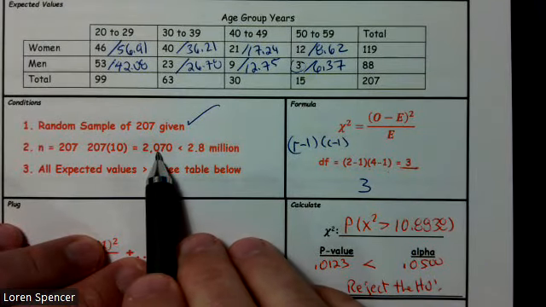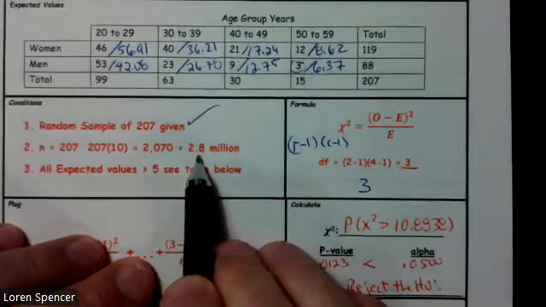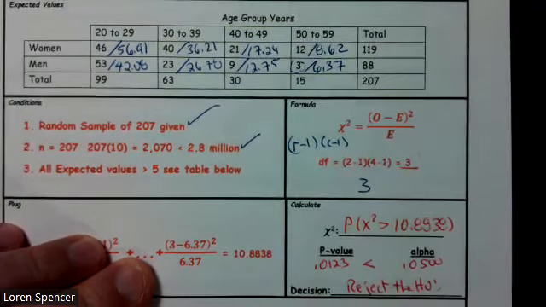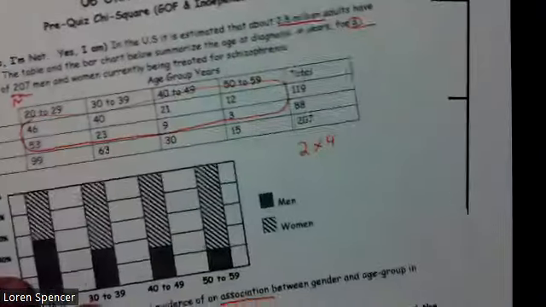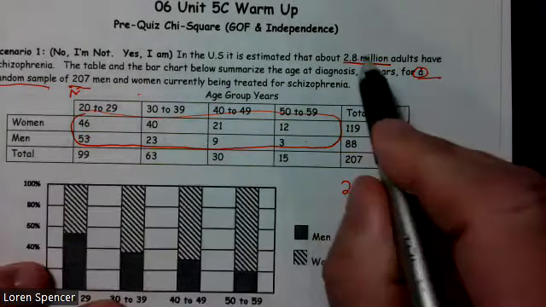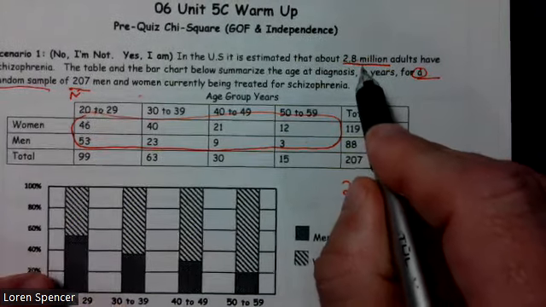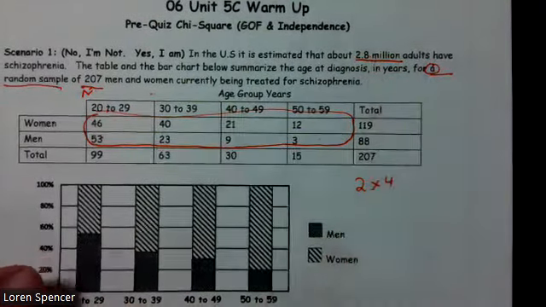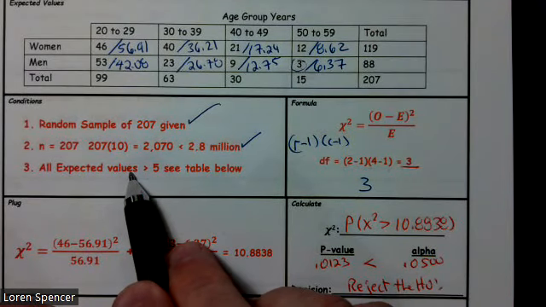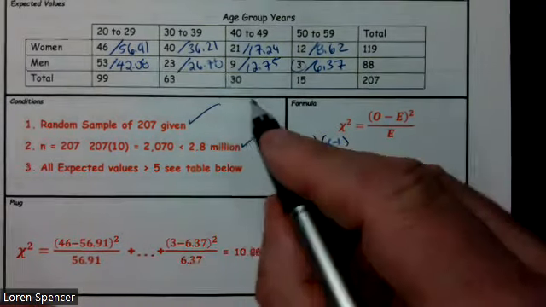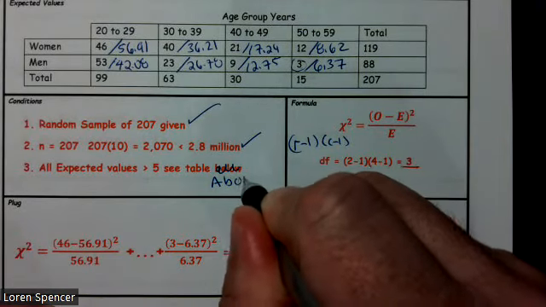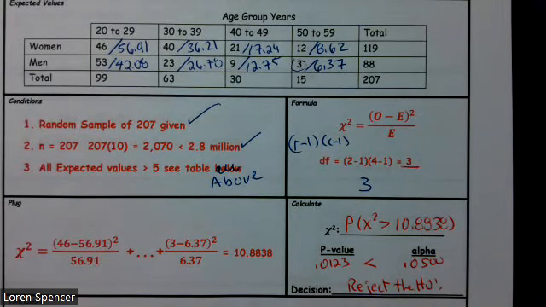207 times 10 is 2070, which is less than the 2.8 million, based on our population. At the very beginning, they said the sample size was 207, they told us it was a random sample, and they told us they had a population of 2.8 million. So we're good on all of that. And we just calculated our expected values, and we see that they are greater than 5, and it should say see table above.